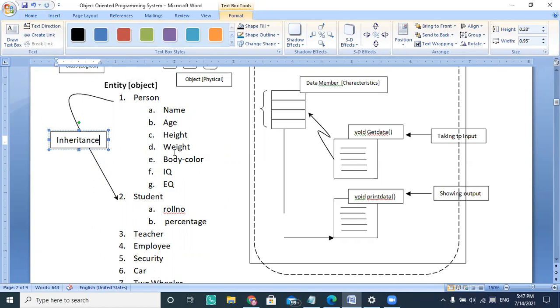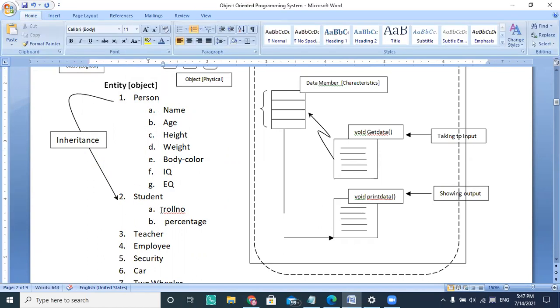If you find that some classes have members which are not available in their base class, this is my base class, and there is a relationship called the is-a relationship. So student is a person, teacher is a person, employee is a person, security is a person.